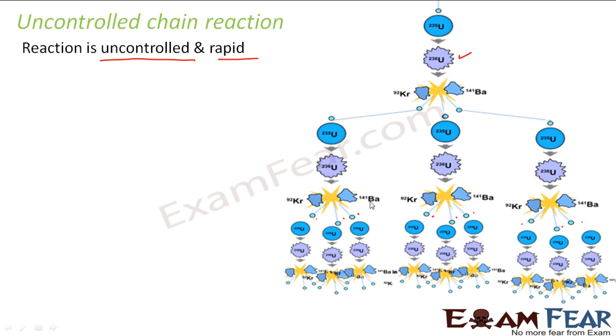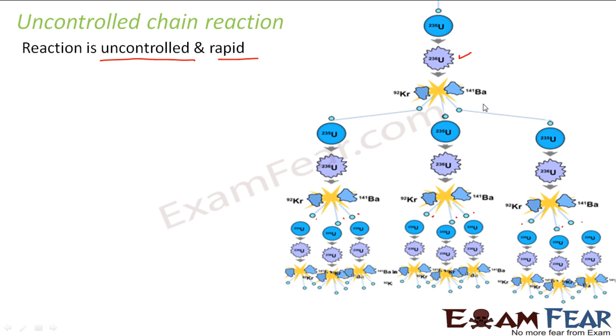and this process keeps continuing, and the amount of energy released keeps on increasing, because in just one fission reaction a huge amount of energy is released. The energy released is of the order of mega electron volts. So you can imagine how large the quantity is. Normally when you burn fuels like coal or petroleum, the amount of energy we get is in terms of electron volts. So this is almost 10 to the power 6 times that. Even in one fission reaction a huge amount of energy is released, so when the fission reactions multiply in this way, just imagine the amount of energy getting released.